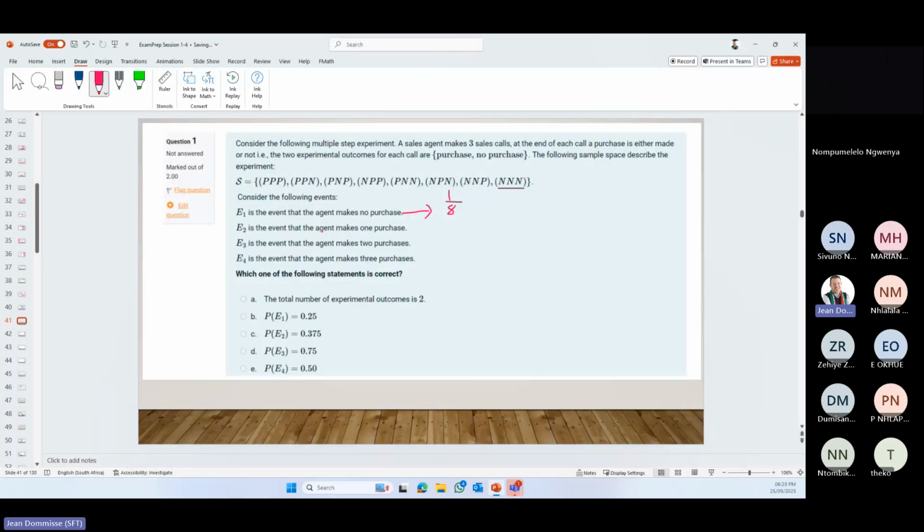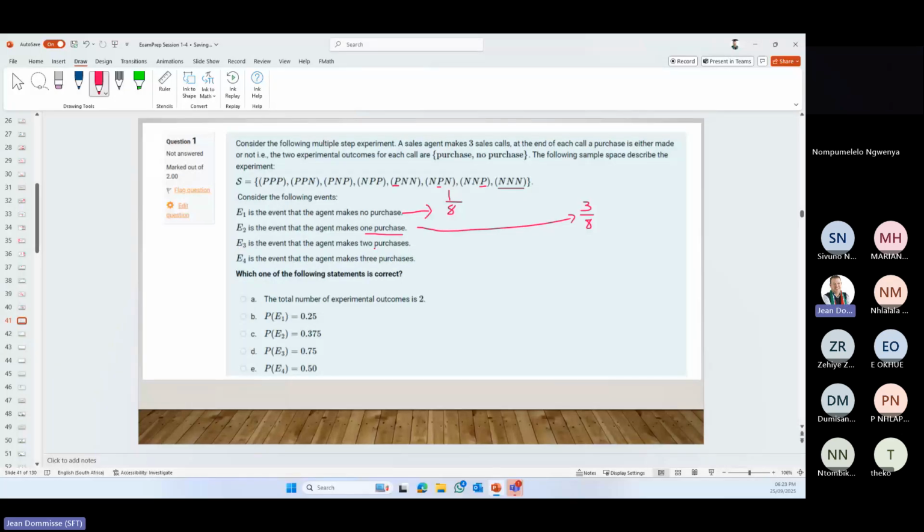E2 is the event that the agent makes 1 purchase. Okay, so let's quickly see. There's 3 purchases, so it's not that one. There's 2 purchases, so it's not that one. There's a purchase, and so again 2 purchases, again 2 purchases. Here's the first one with only 1 purchase. There's another one with only 1 purchase. And there's another one with 1 purchase. So there's actually 3 of them that is giving us 1 purchase.